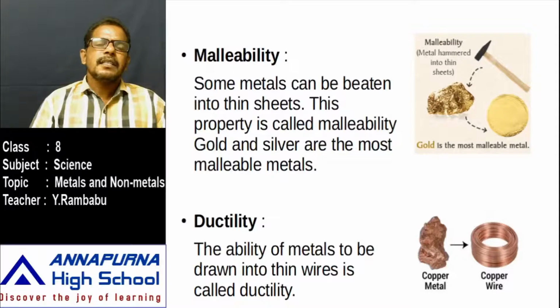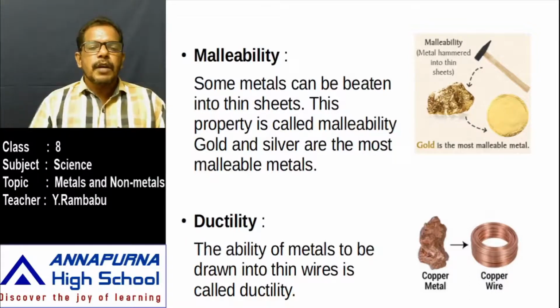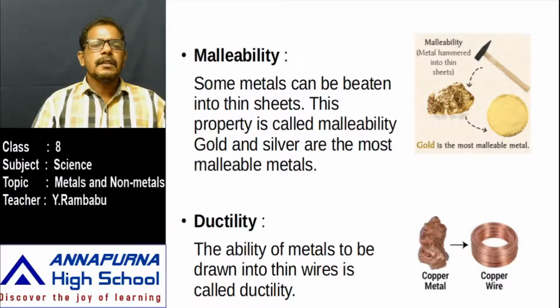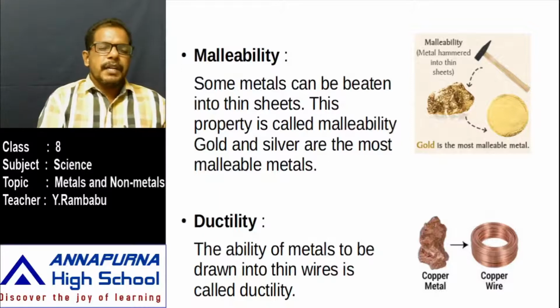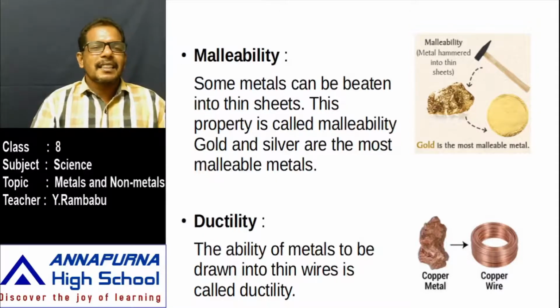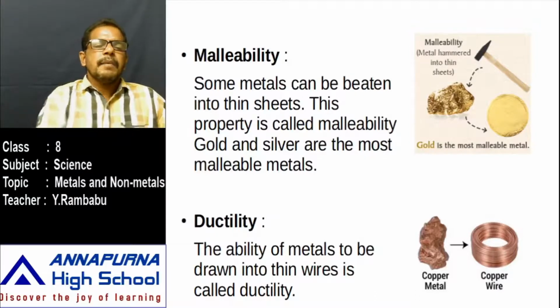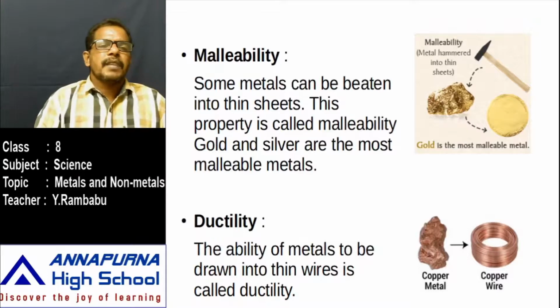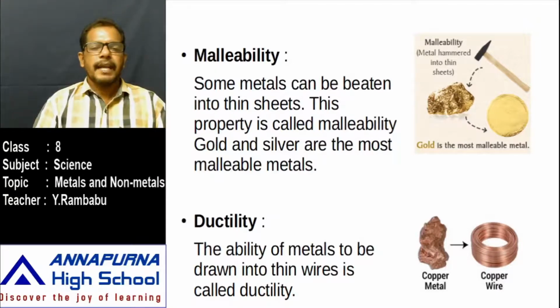But this malleability is not the same for all metals. It is different for different metals. For example, gold and silver, which are used to make ornaments, are the most malleable metals. Luster, strength, malleability and ductility are not the same for all metals. Some metals are more malleable, some have moderate malleability, and some are least malleable, but all the metals are malleable.